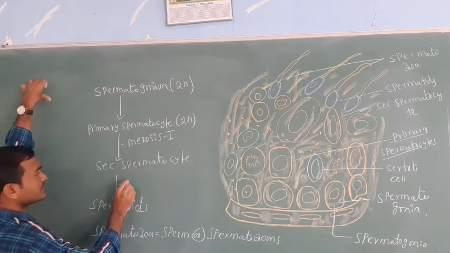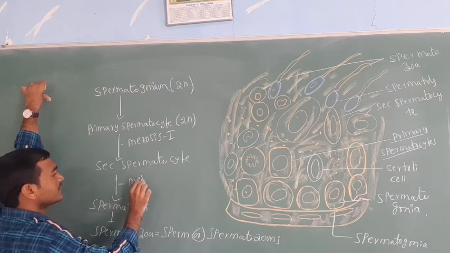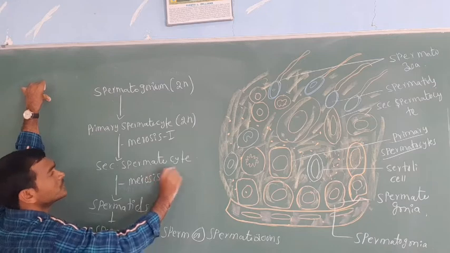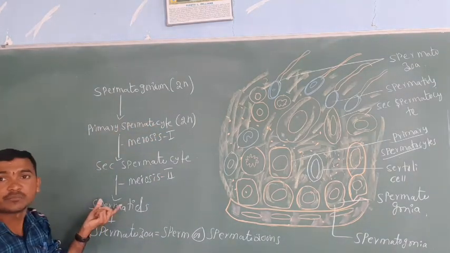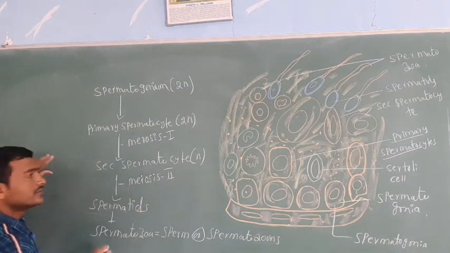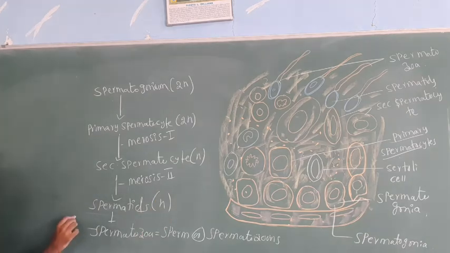Then they form the secondary spermatocytes. These secondary spermatocytes are involved in meiosis 2. Then the spermatids form. The secondary spermatocytes are haploid, the spermatids are haploid, and the spermatozoa are haploid.